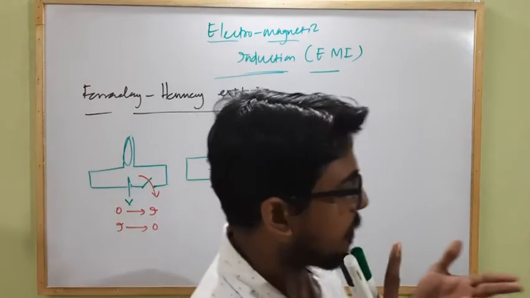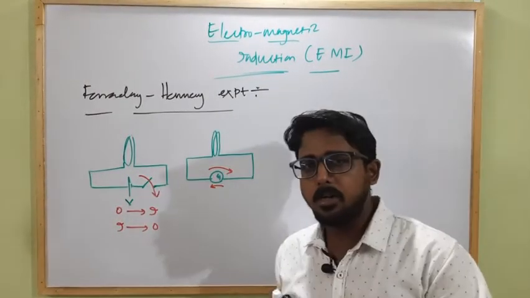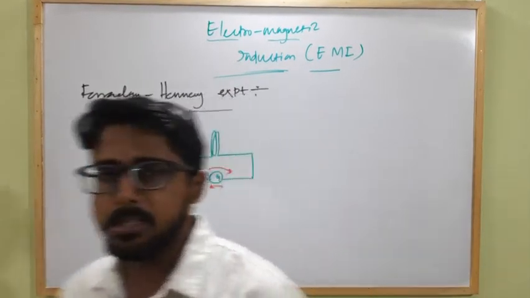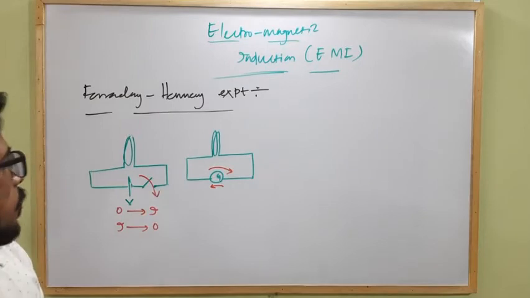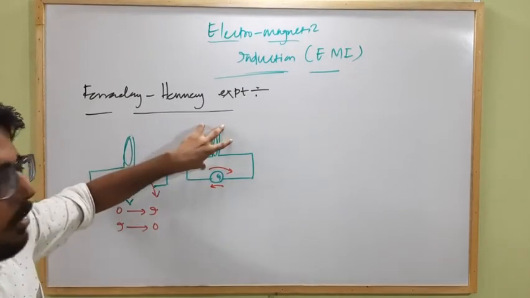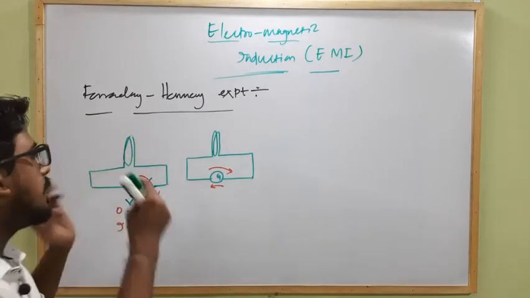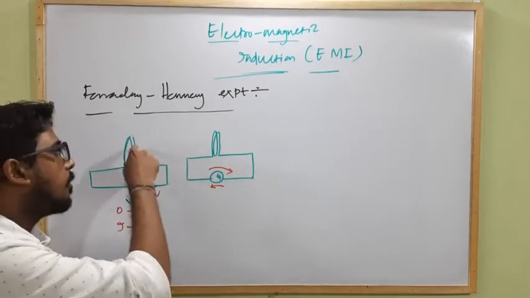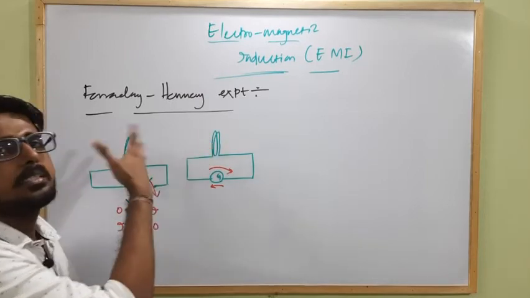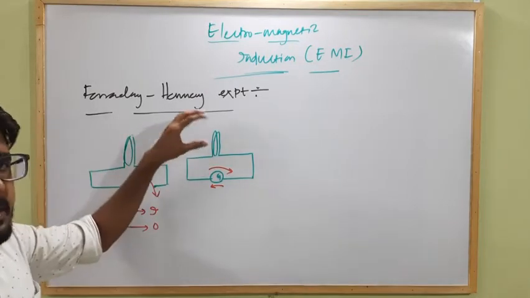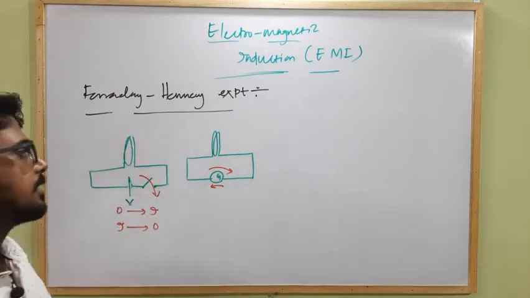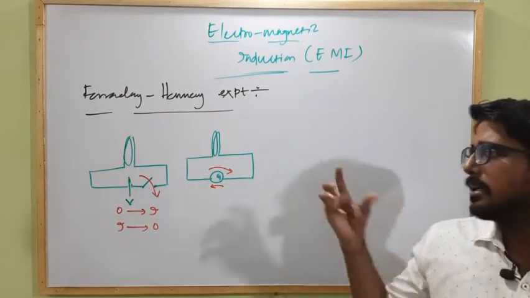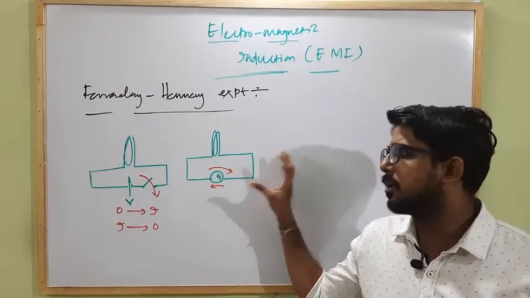We already studied. If we are able to produce electric current in a coil or conductor with the help of a magnetic field, that phenomenon is known as electromagnetic induction. And when a current is produced in a coil due to a magnetic field, when there is a relative motion between the magnetic field and the coil, or when the magnetic field lines passing through the coil are changing, either the number of field lines increasing or decreasing, then also the magnetic field is able to produce an electric current or EMF within the coil.